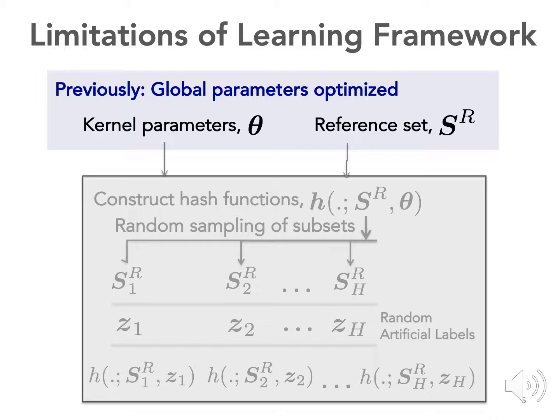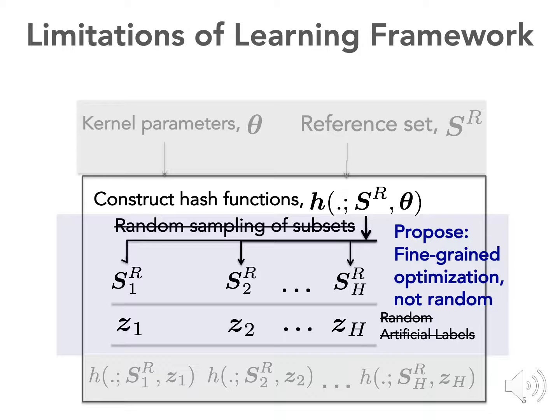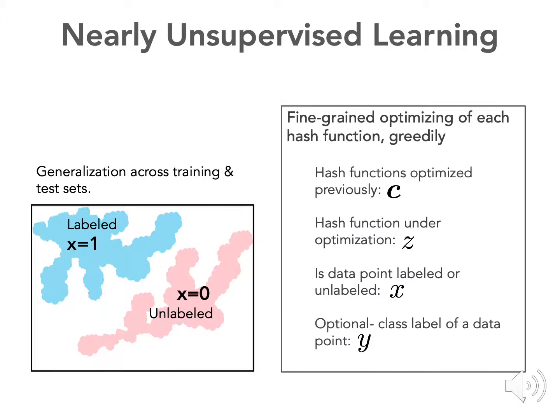Specifically, the limitation of the previous work was that we were only optimizing global parameters of the hash function, the parameters which are common, for instance kernel parameters or the set of sentences being used to construct this hash function. Now we want to use all of the information, all the sentences in the data set, to construct the hash function rather than being restricted to some subset. And rather than just optimizing kernel parameters, we do more fine-grained optimization. So how do we do that?